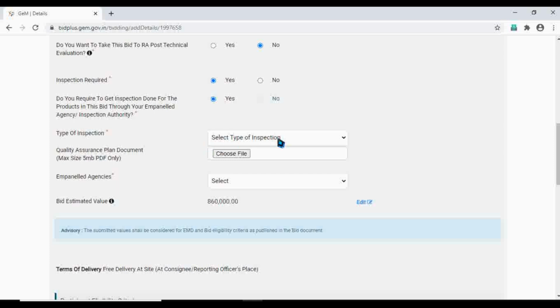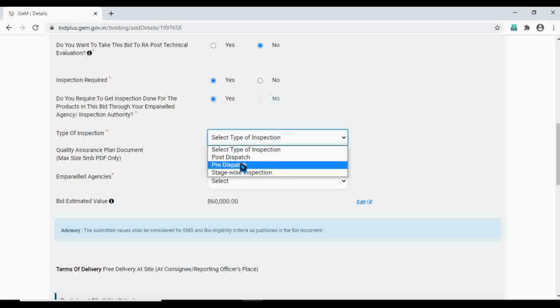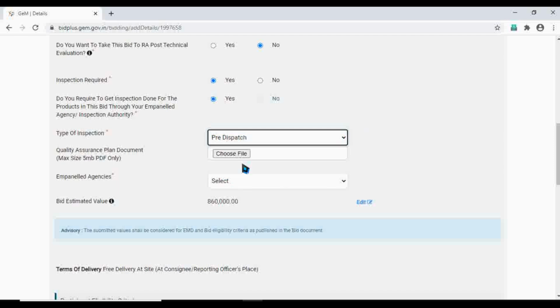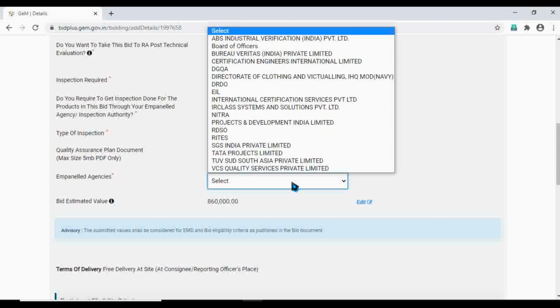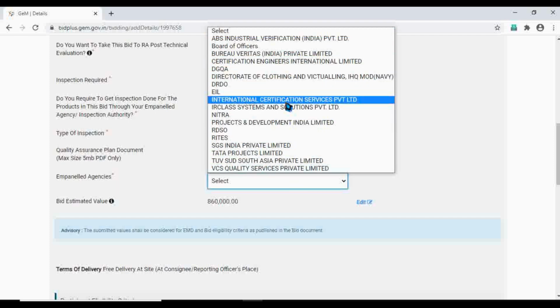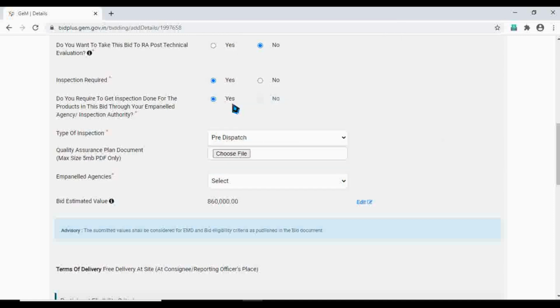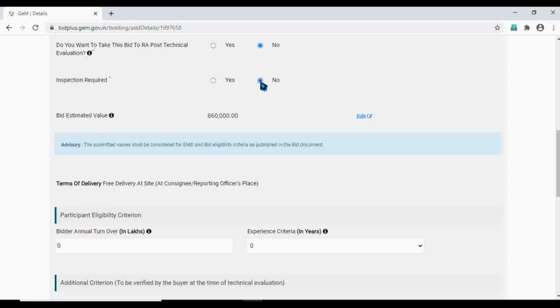If you're giving yes, then you need to fill various data like type of inspection. Do you want post dispatch, pre dispatch, or stage wise inspection to be conducted? In this choose file option, you need to attach a list of criteria on which you will be inspecting, and this is the details of the empaneled agencies which you have to fill. So for your information, I have shown yes, but I'm giving no because I'm just going for a demo. This is the estimated value of that particular laptop. If you want to change the estimated value, you can click on edit and change it.